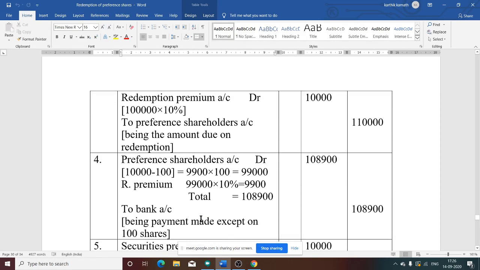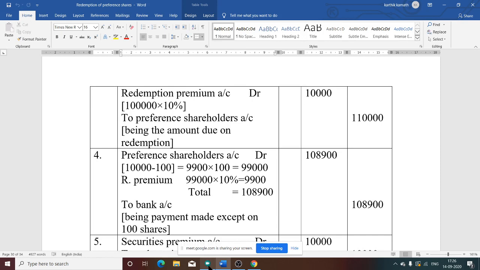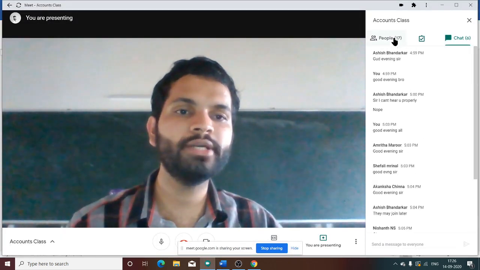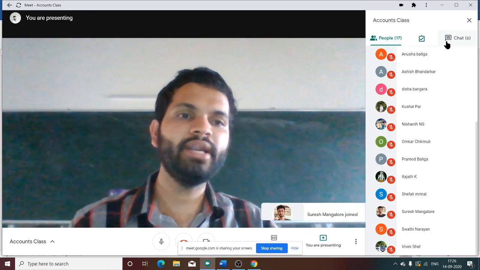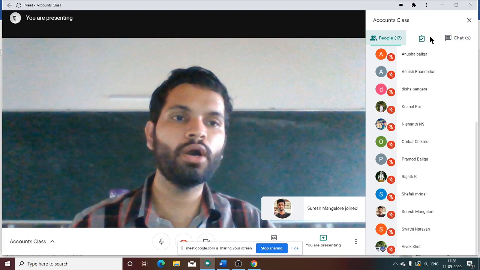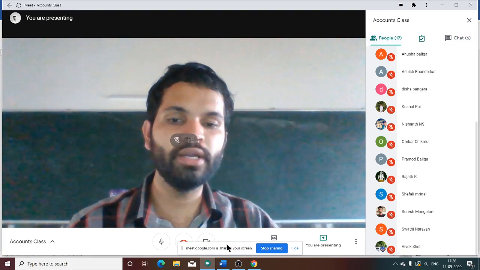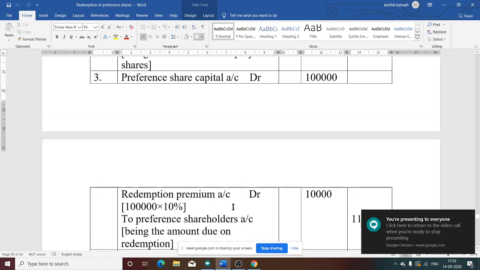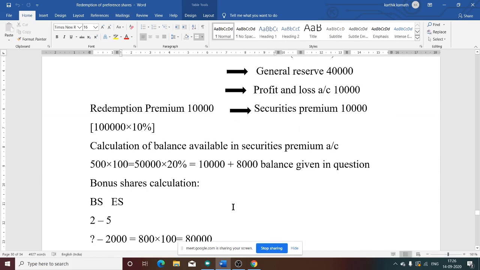But there is one adjustment. What is that? 100 shareholders are not traceable. That means, excluding 100 shareholders, the company will make the payment. So we want the total number of preference shareholders. How do we get the total number of preference shareholders?